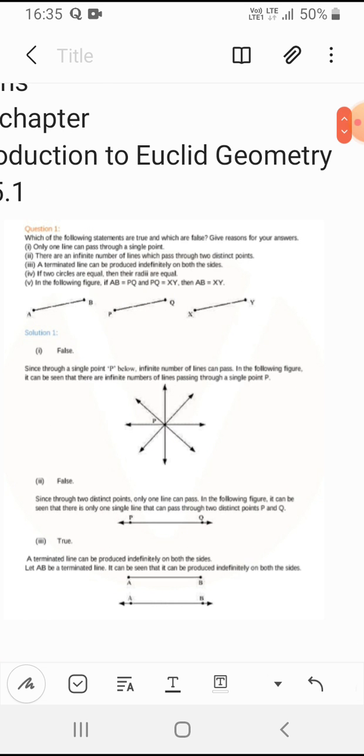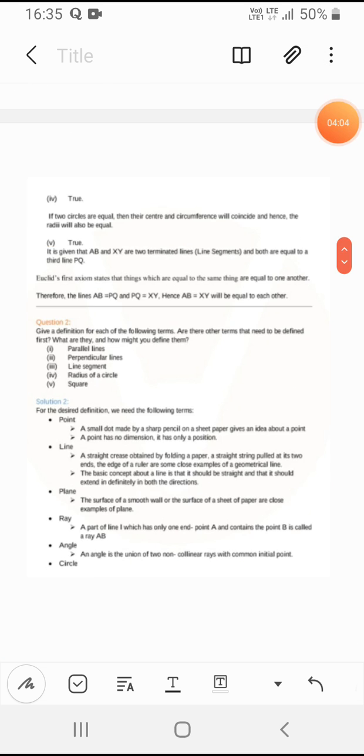So this was the first question. In the second, they have asked about the definition of the following terms they have given, that is parallel lines.